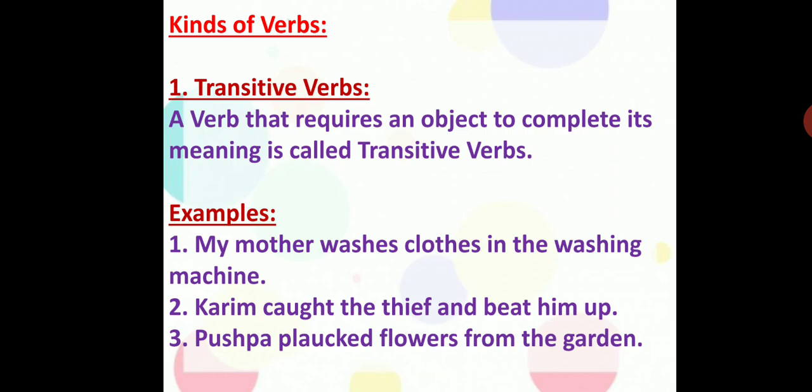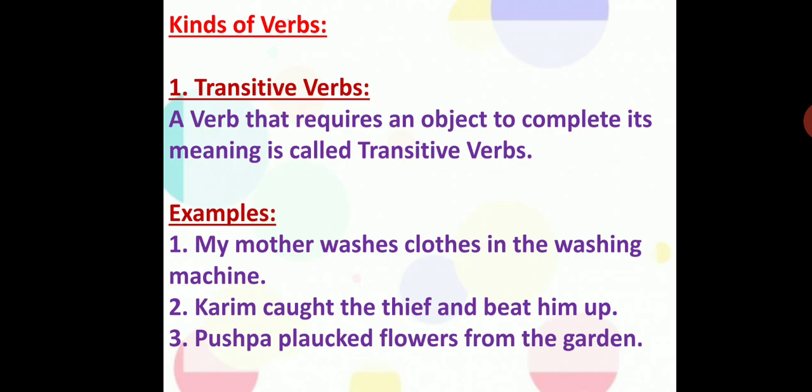Third one, Pushpa plucked flowers from the garden. Excuse me for the spelling there, just a small typing mistake. Pushpa plucked flowers from the garden. The word plucked becomes the verb giving an object, flowers.